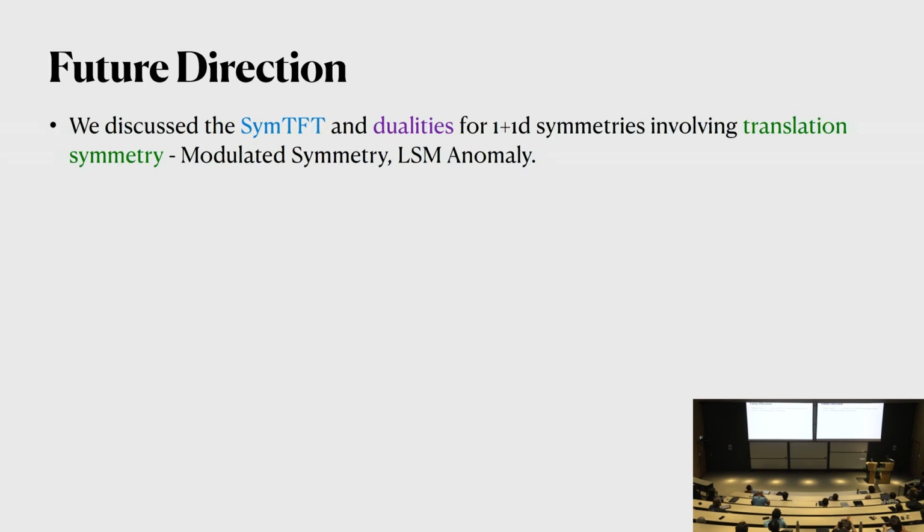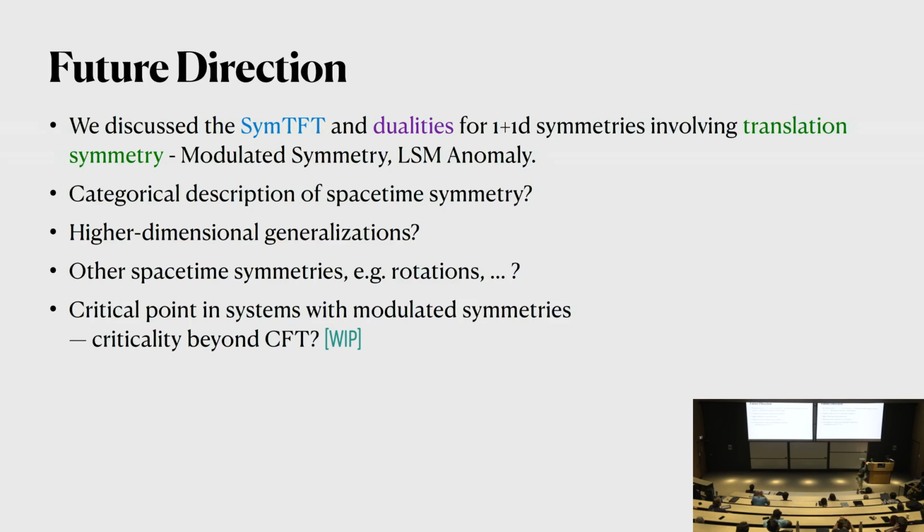So in this talk, we have discussed symmetry TFT and dualities for 1+1D symmetries involving translations. In particular, we discussed the case of modulated symmetries and also LSM anomalies. And of course, there are several directions one would want to take. So one thing is that we have this very powerful framework of describing symmetries using categories. What about spacetime symmetries? Can we connect spacetime symmetries with this categorical framework?